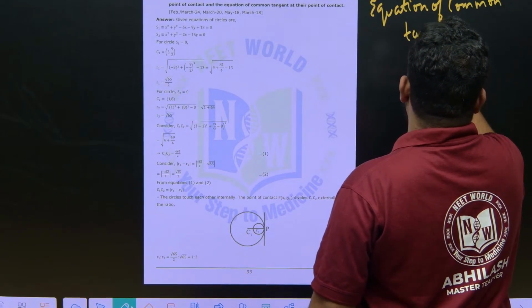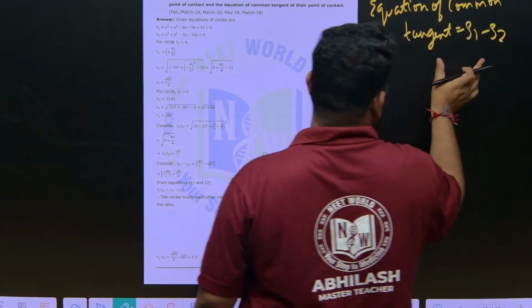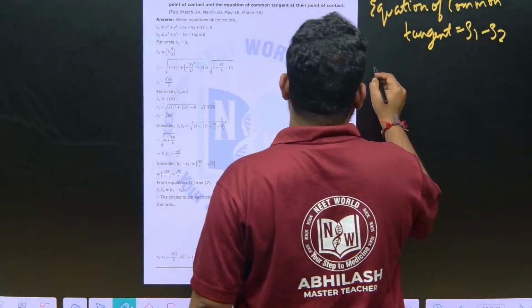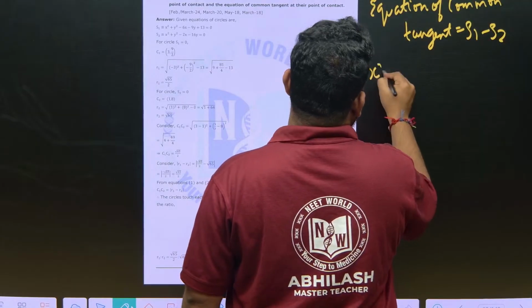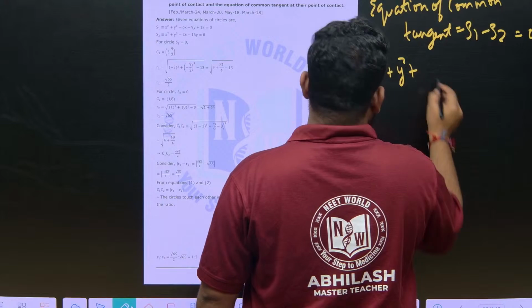The equation of the common tangent is given by S1 minus S2. Here we made a slight calculation mistake. Let me do it again. So S1 minus S2, S1 is x square plus y square, and this will be equal to 0.